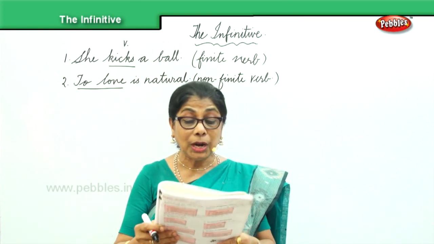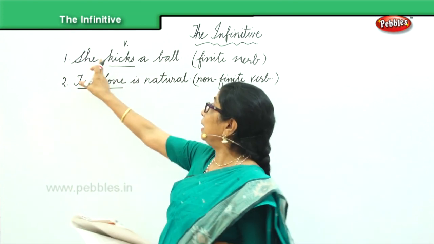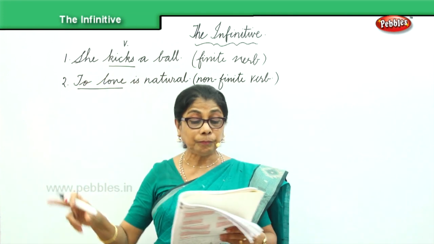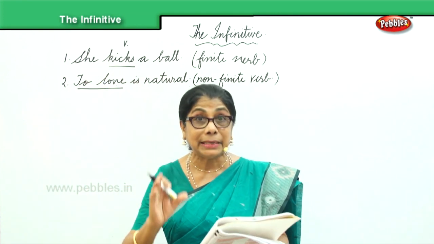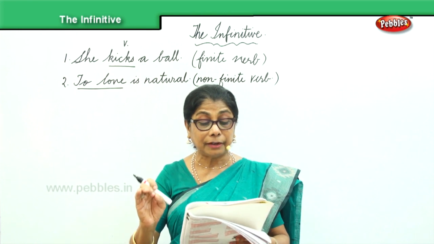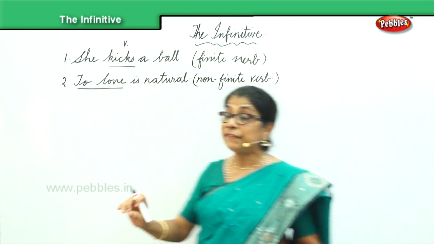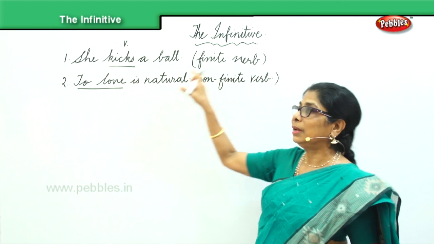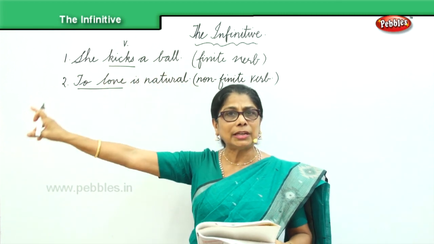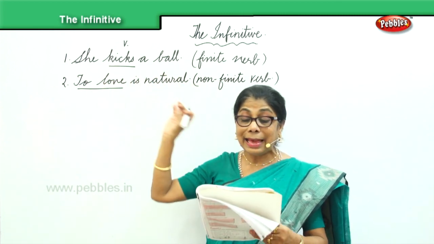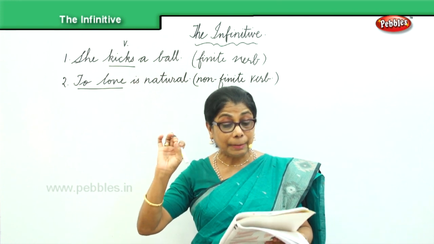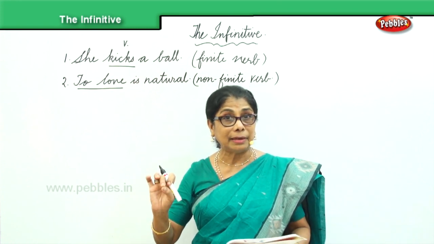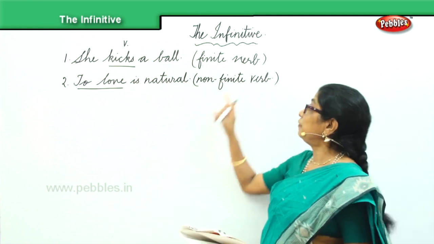Now, a verb which has a subject like this, she, and is limited by the person and number of the subject, we call it a finite verb.